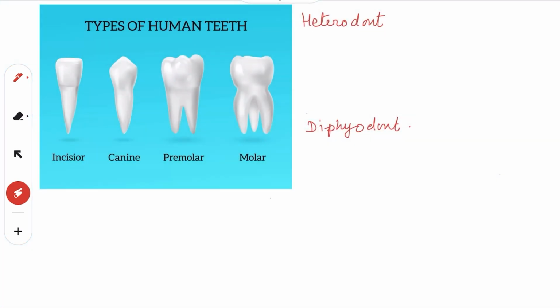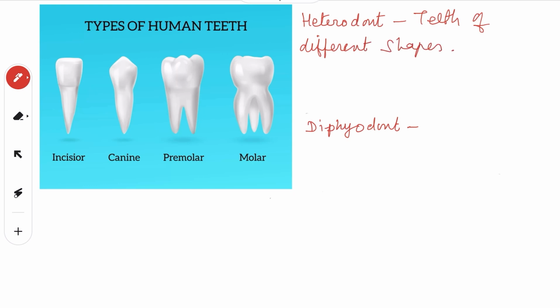Now, there are two important terms, heterodont and diphyodont. Heterodont means humans have teeth of different shapes, right? And this property is called heterodont. See, incisors having a sharp edge, canine which is conical having one prominent cusp, premolar having two cusps, and molars which have a huge surface area, they might have two roots or three roots. So these different shapes of teeth are called heterodont.